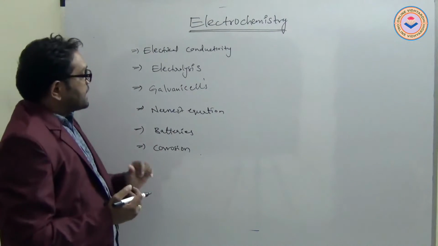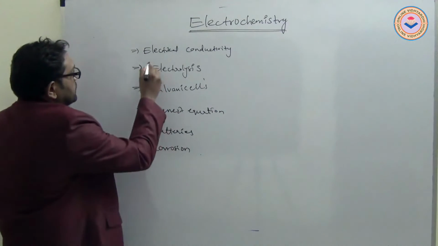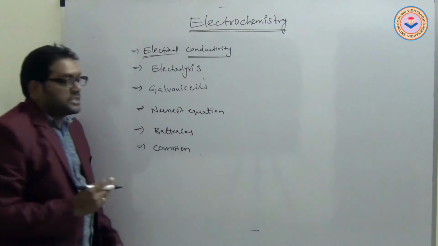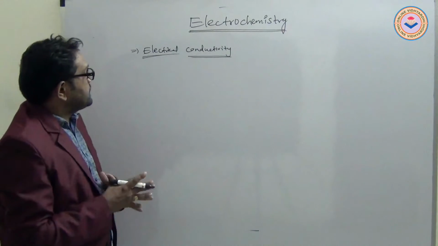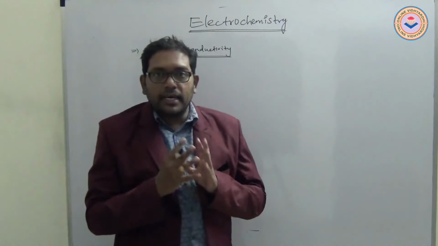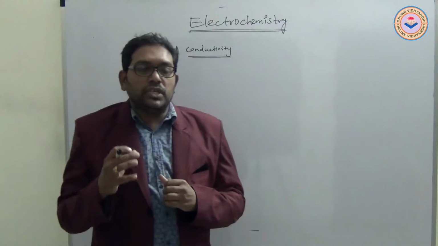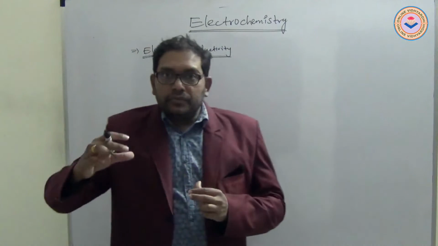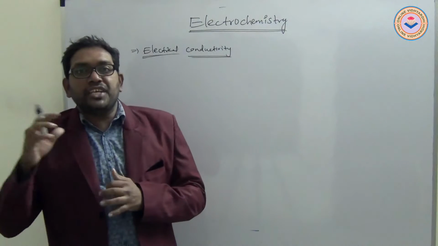Okay. So in electrochemistry, first we are going to discuss electrical conductivity. Electrical conductivity means the electric current flows through the metal without undergoing any physical change. Electric current flows through the solutions which undergo physical change.